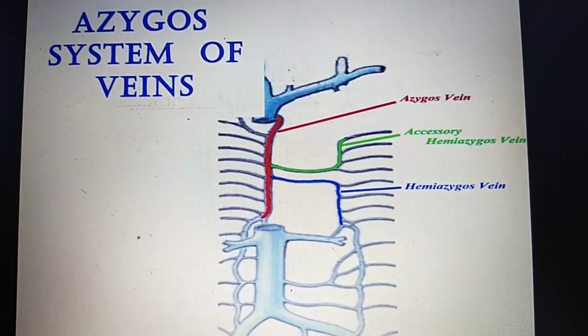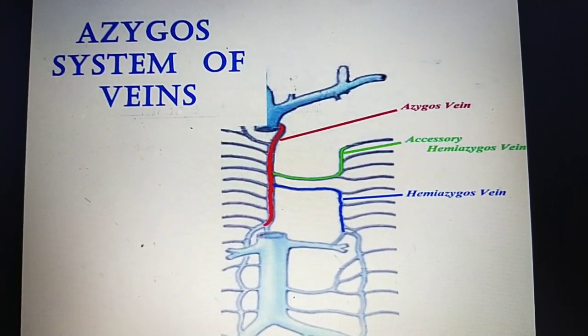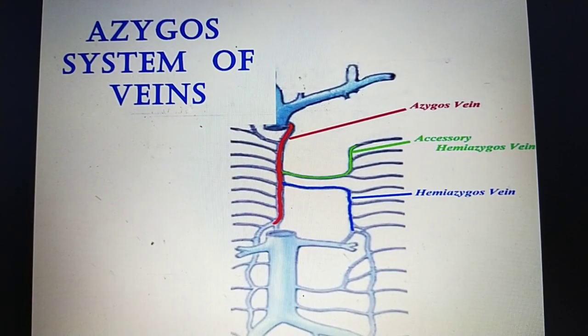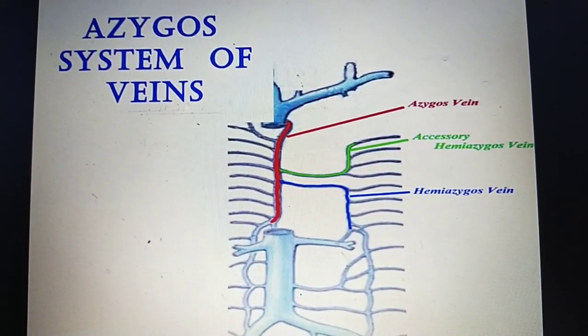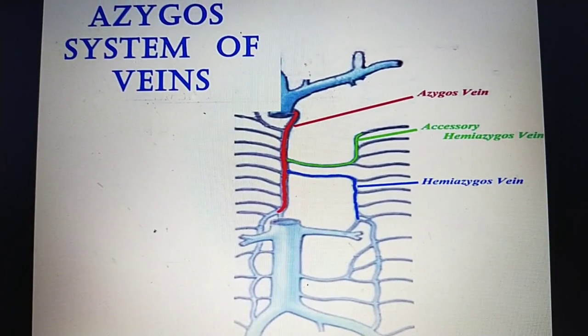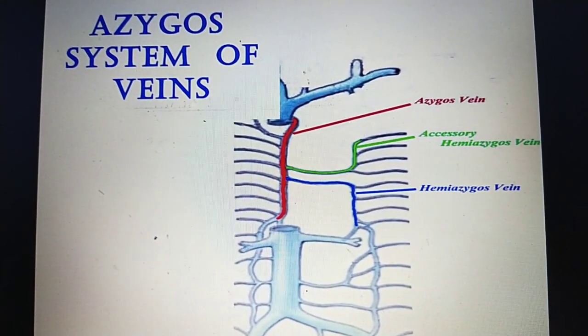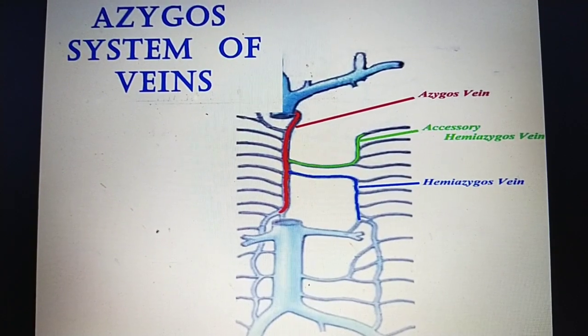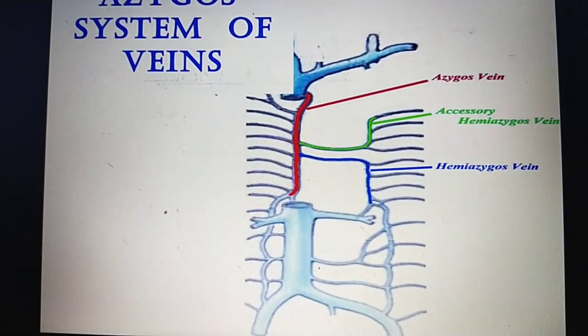The main function of azygous is that it drains the venous blood from the thoracic wall and upper lumbar region. It forms an important collateral channel connecting the superior vena cava and inferior vena cava.